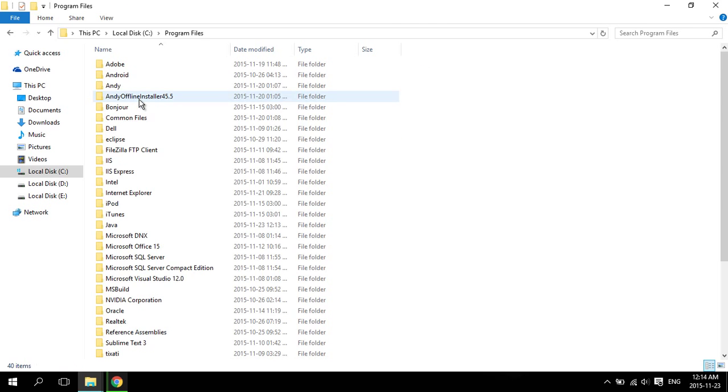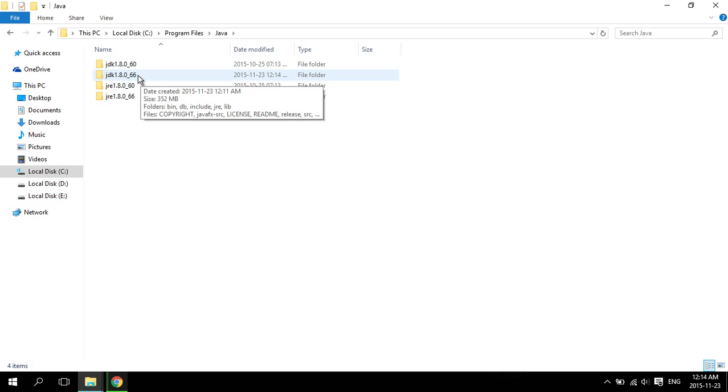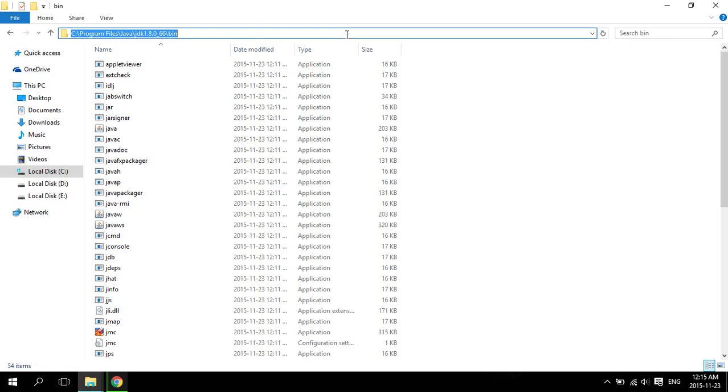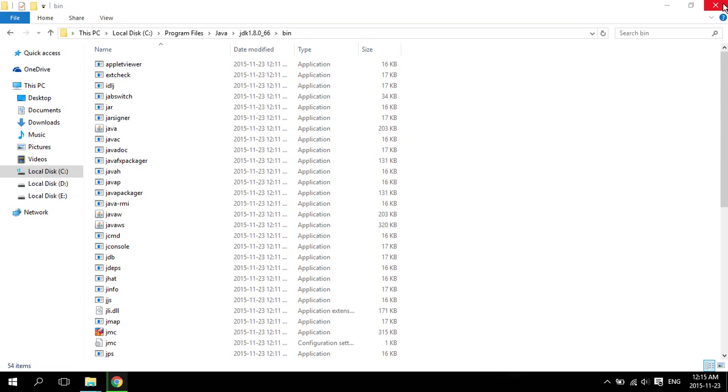open up program files and head on to the folder in which Java is installed and look for the latest JDK, and which is JDK 1.8.0, this one which we just installed, and go to bin and then copy this address, copy, and now